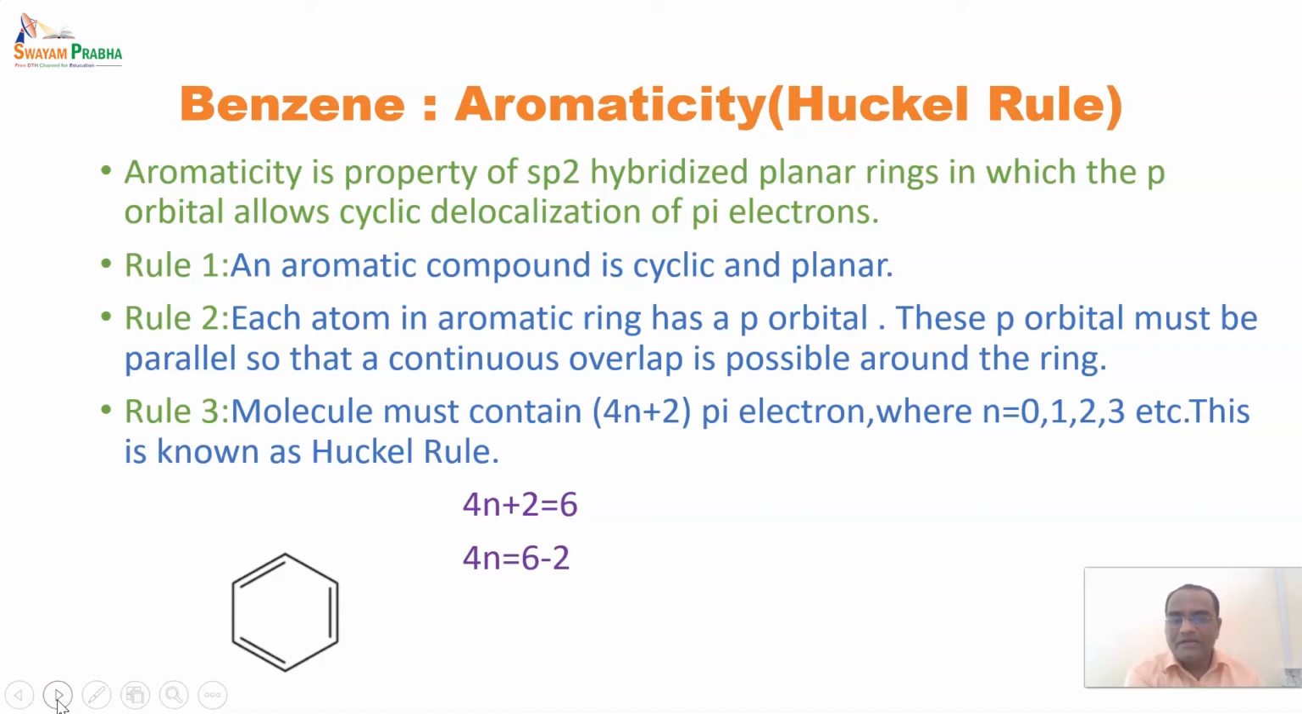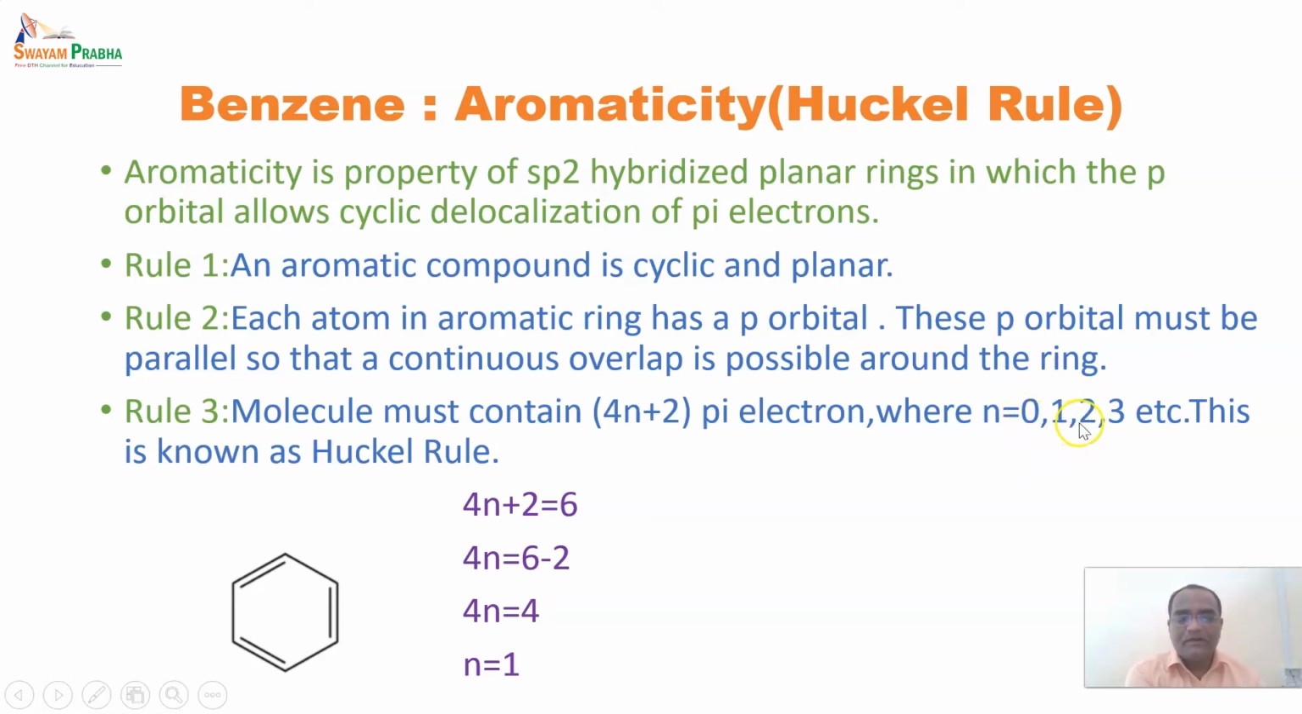Now, if we rearrange the equation, 2 will come over here, so positive will turn negative, and the answer will be 4. After subtracting 4 by 4, it becomes 1. So it obeys Huckel's rule. Huckel's rule tells us that when the value of n is 0, 1, 2, 3, etc., such compounds are said to be aromatic. That is why the compound is aromatic, because it obeys Huckel's rule.